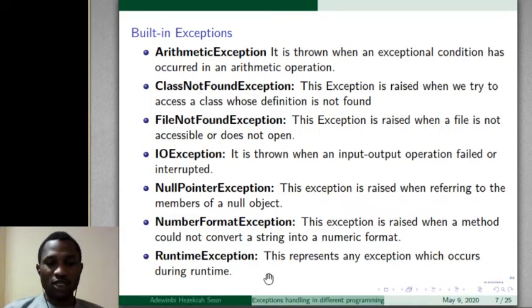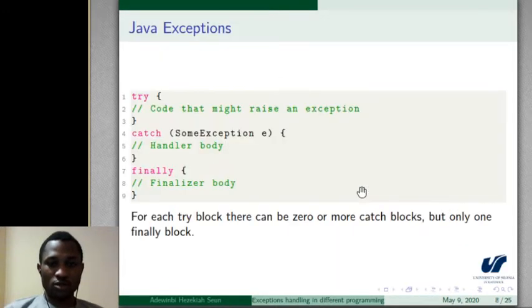So we have built-in exceptions in Java. We have more than this. To know more about this, I encourage you to check the Java documentation. In Java, we handle exceptions using try, catch, and finally, and we can use catch as many times as possible within a try, but we can only use finally once within a program.